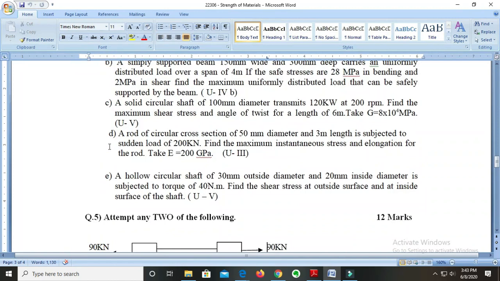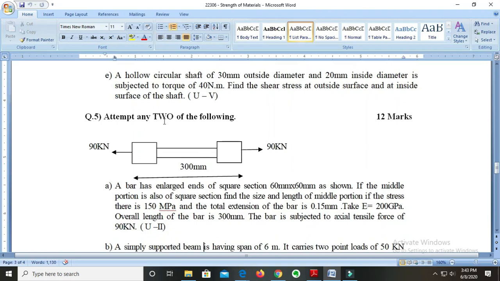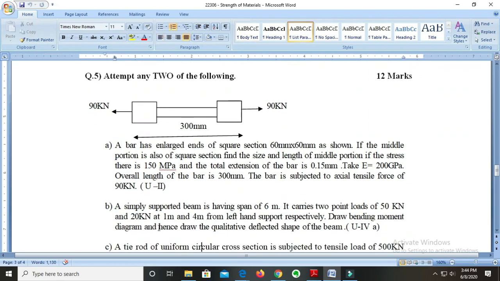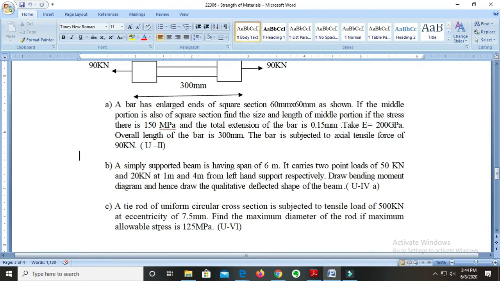Then moving forward, question number 5 and question number 6. Question number 5 and question number 6 will have 12 marks, same as the previous questions, but here you have to attempt any 2 questions. Means every question will carry a weightage of 6 marks. The first question from question number 5 is asked on unit 2, the second on unit 4, and the third on unit 6. Remember these are also numericals. Most of the times numericals will be asked, or there will be a blend of numerical and theoretical questions in question number 5.